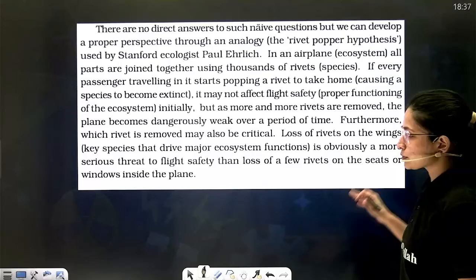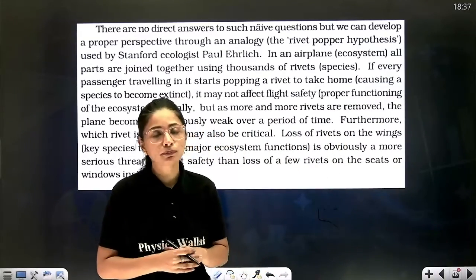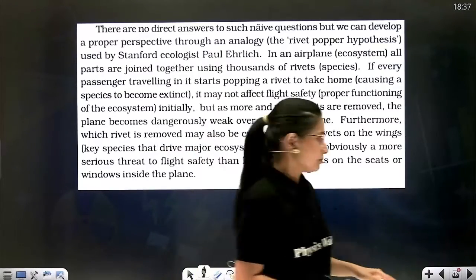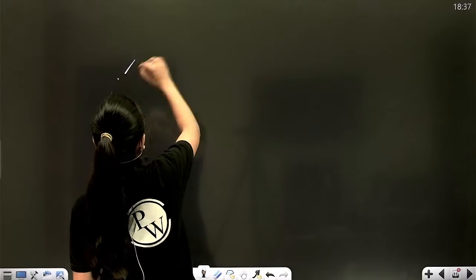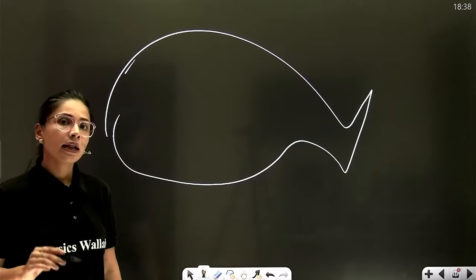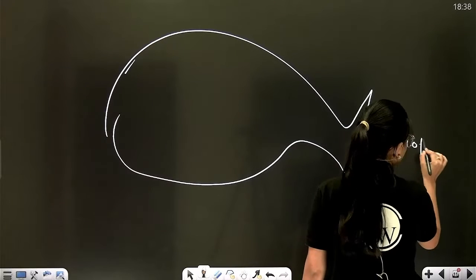Apart from this, there was one more scientist called Paul Ehrlich who gave his rivet popper hypothesis, considering the ecosystem as an aeroplane. So let's try to understand his concept. Paul Ehrlich actually compared the ecosystem with a plane. So suppose this is a plane, okay? Now he said that this aeroplane is an ecosystem.